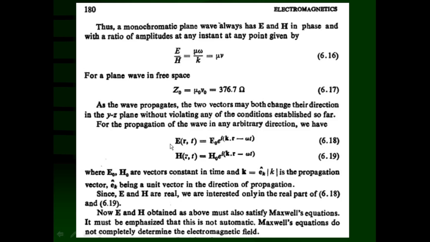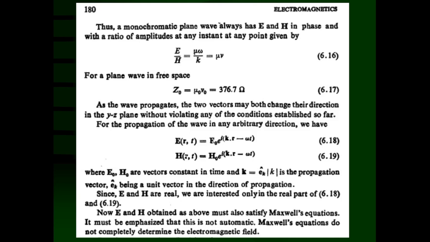Our general wave solutions for the electric field and magnetic field are given by equations 6.18 and 6.19. The electric field, a function of r and t, is equal to E0 e raised to i k dot r minus omega t, because k is the propagation vector and r is the position vector, and the direction of propagation is there.